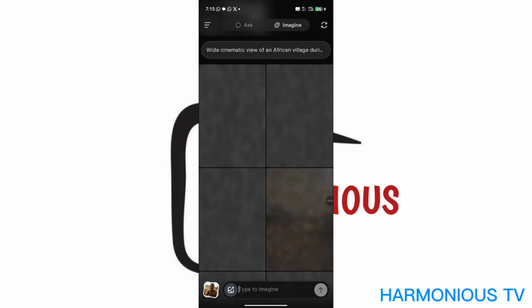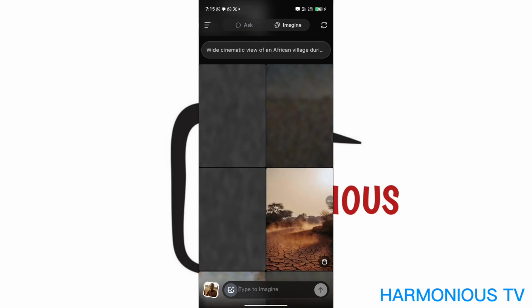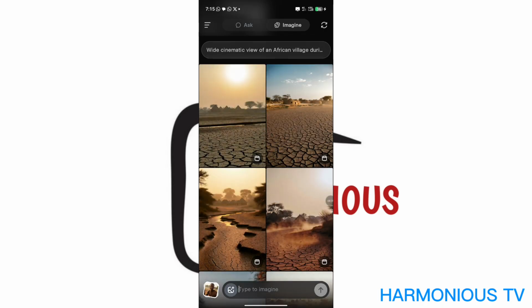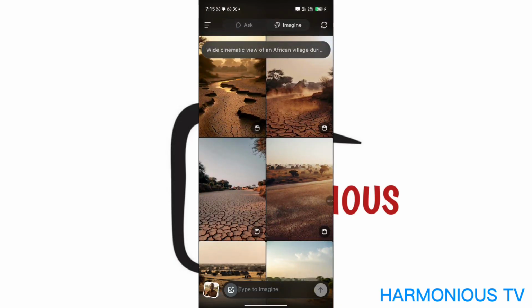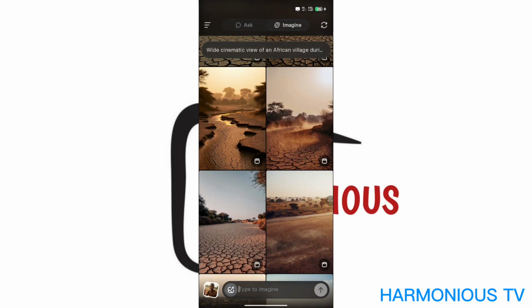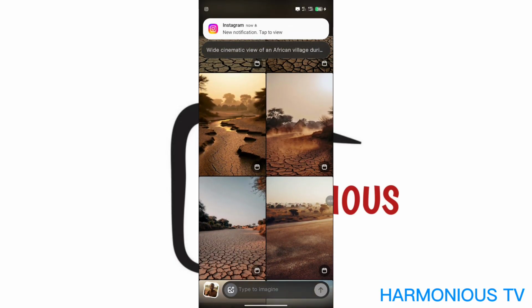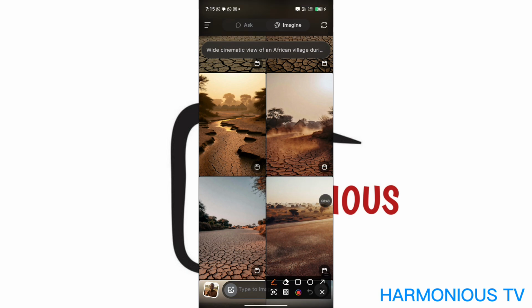One thing about Grok is you can generate as many videos as you want. You look at the images and pick whichever one you want. To turn your image into a video in Grok, you just click on this icon here.